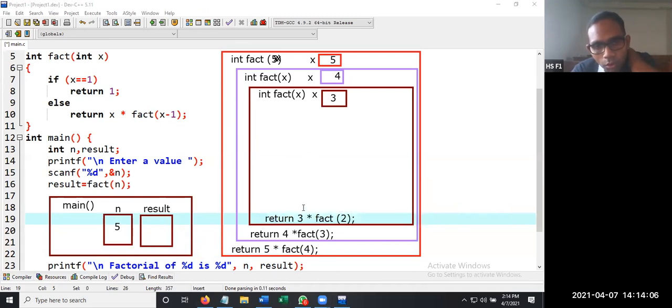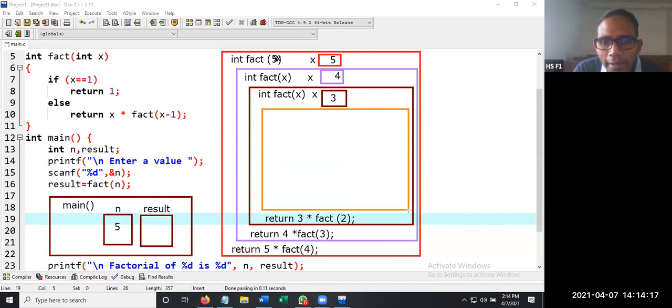Fact of 2. So whenever fact of 2 is encountered, a memory location is created. Now this memory location will have the value of x as 2. So here we'll have integer fact of x, and the x value is now equal to 2, which is received.